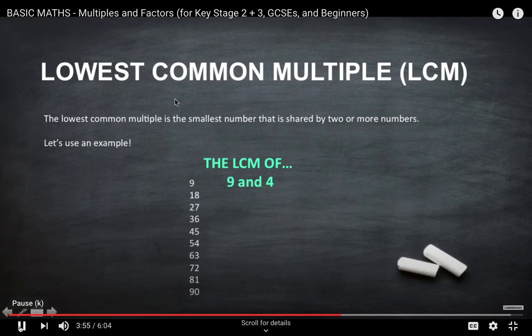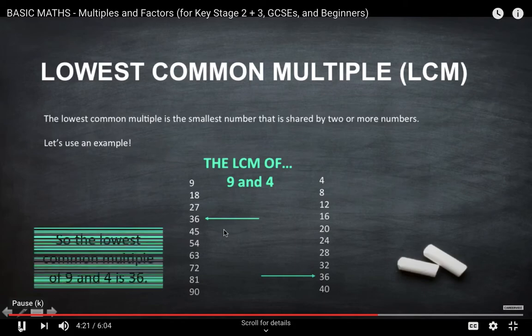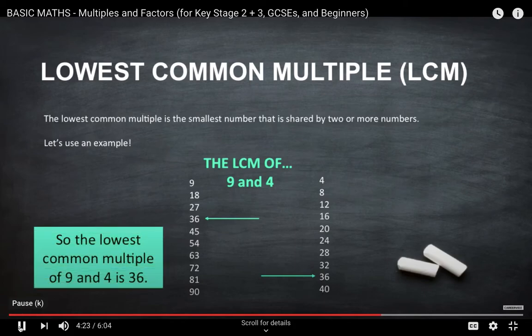First of all, you need to do the first few 9 times tables. I've gone up to 90 here. And again, you do it for the other number. I've gone up to 40 for the 4 times table. Then you need to find a number that they both share, which is the smallest common multiple. As you can see, both have 36, and this is the lowest common multiple that both 9 and 4 share. So the lowest common multiple of 9 and 4 is 36.